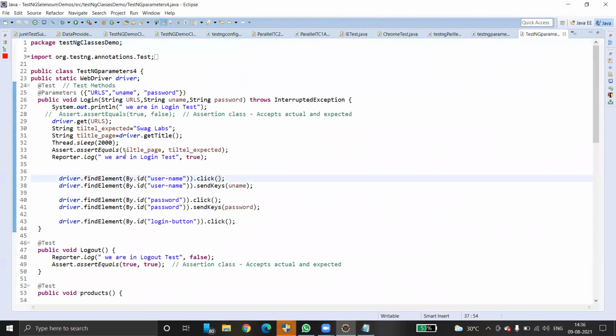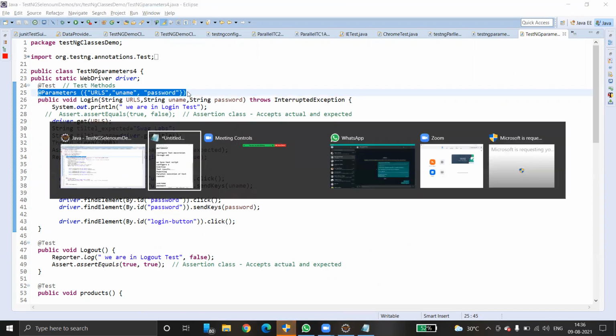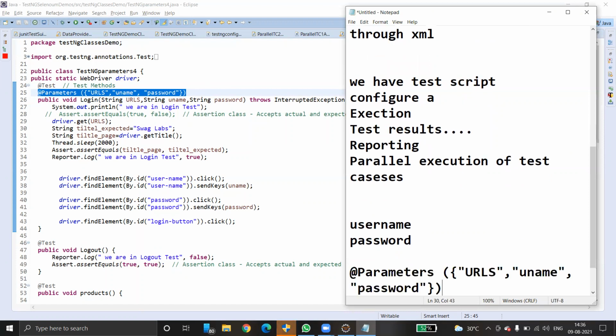Okay. See here, look at here. This is a login test case. We are just passing username and password, and on top of it, we are passing URL also. So we are passing URL, name and password into our test script and executing. That's what we are doing. Okay. See, if you look at it, there is another additional configuration we did. What is that? @Test has one more annotation called Parameters. This step is very, very important for parameters. Okay, just add these parameters.